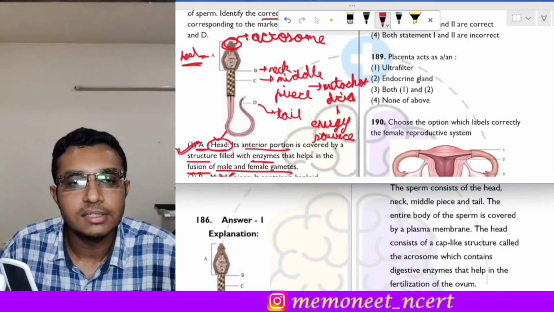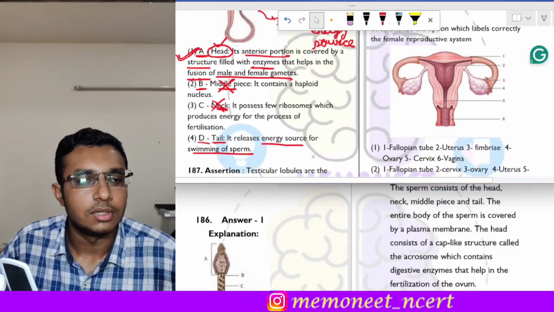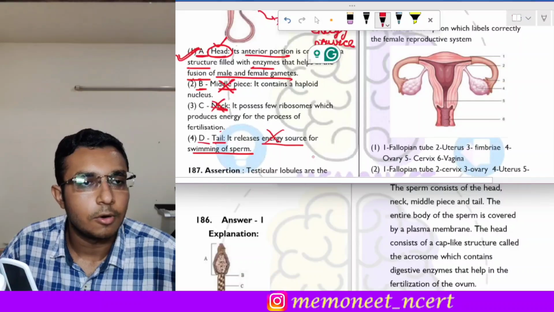The tail is not the energy source. Okay, so the correct answer of this question is option 1.